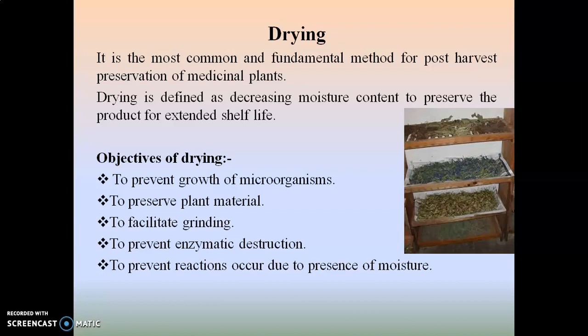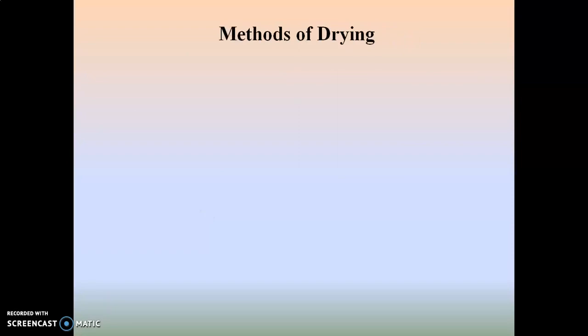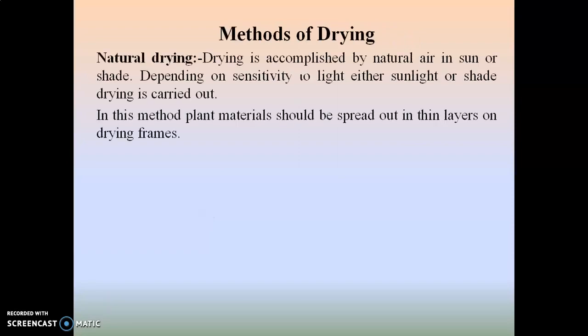As we know, moisture, enzymatic action and microbial contamination are responsible for deterioration of the product, and they decrease the quality of the final product. So proper drying should be carried out. The methods of drying include natural drying, where the drying is accomplished by natural air in sun or shade. Depending on sensitivity to light, either sunlight or shade drying is carried out.